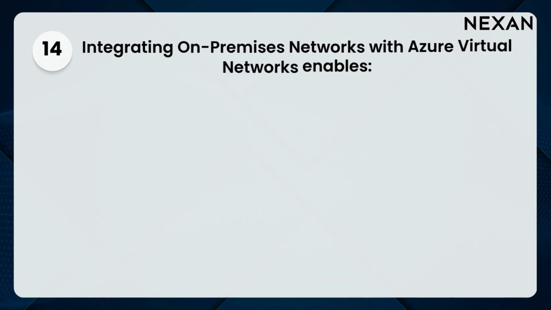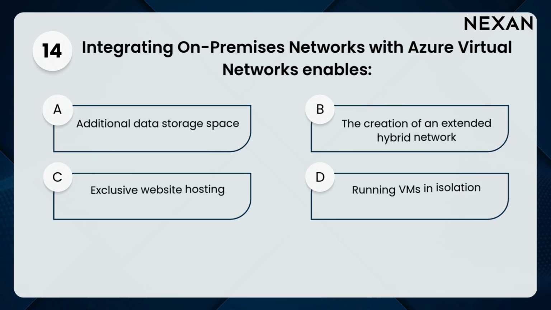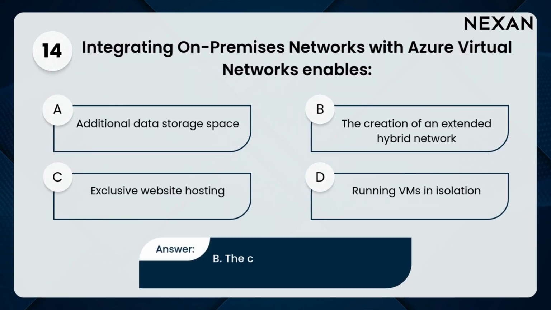14. Integrating on-premises networks with Azure Virtual Networks enables A. Additional data storage space. B. The creation of an extended hybrid network. C. Exclusive website hosting. D. Running VMs in isolation. Answer: B. The creation of an extended hybrid network.